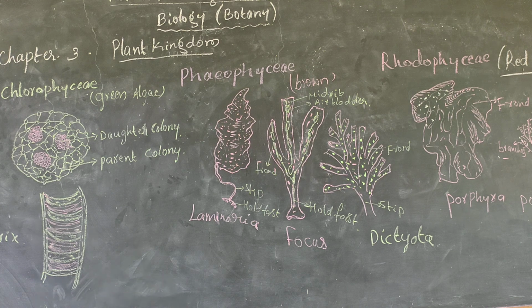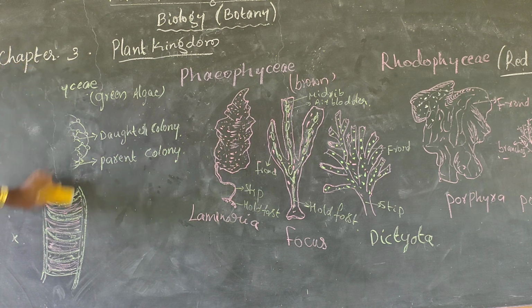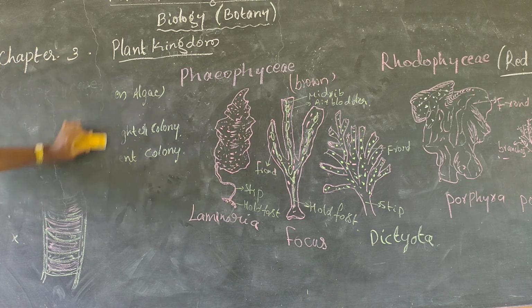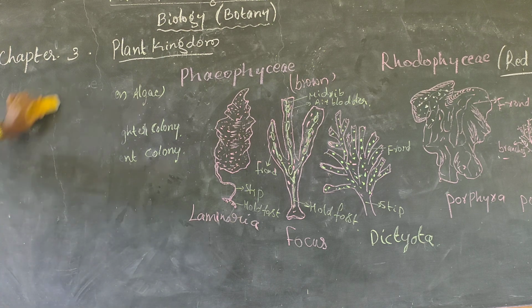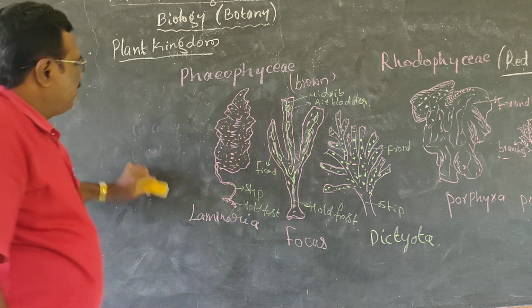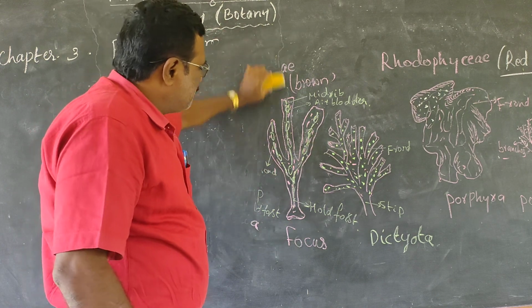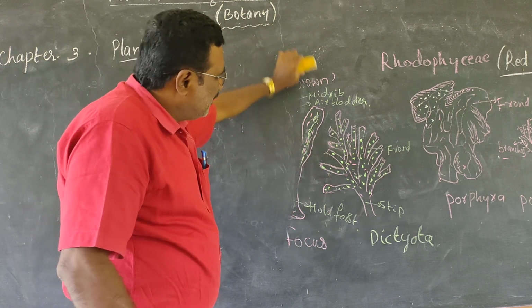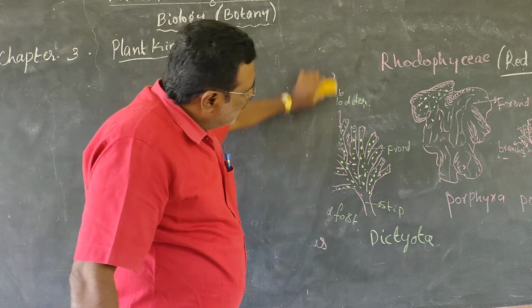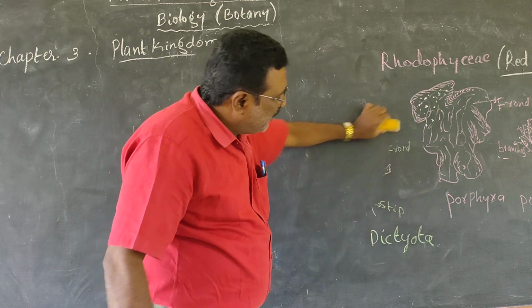All these things come under the kingdom Plantae, the plant kingdom, and the algae. I think you remember all these things. You can write them down and buy the answer, and practice the diagram once or twice. Then we will be able to understand the position of Phaeophyceae, the position of Rhodophyceae, the major characters, and also where it will be grown, the habitat.